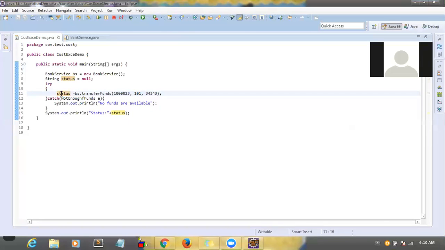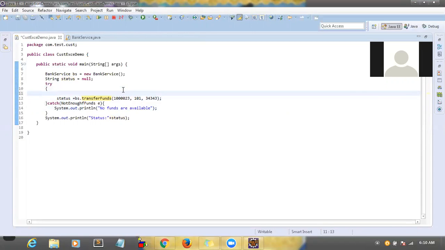You have an account number and you want to know how much amount is there. So you connect to the database, you got some details of the account holder, you are processing some details, then immediately some exception occurred. Just assume. So here you are trying to transfer the funds.